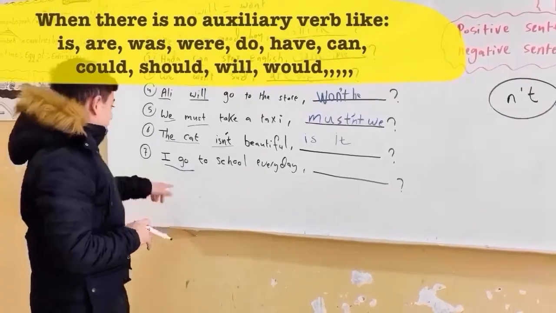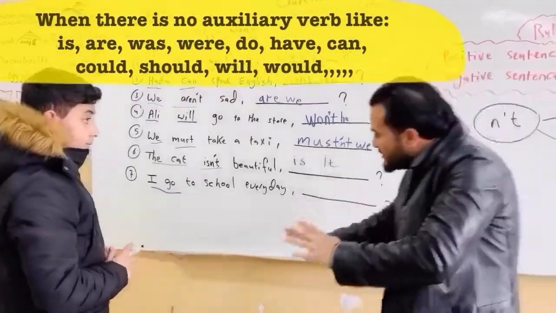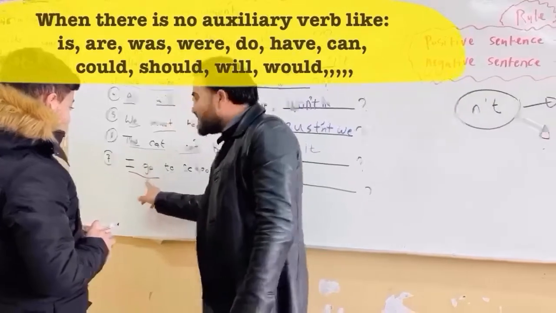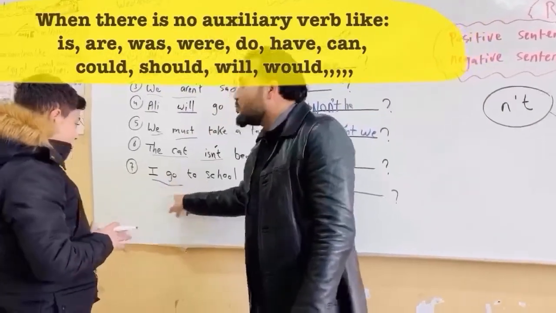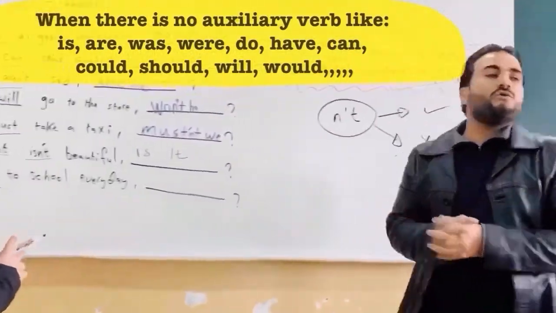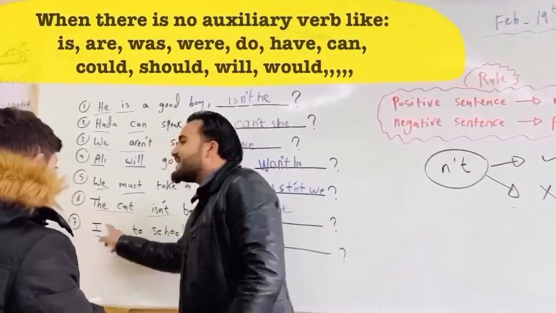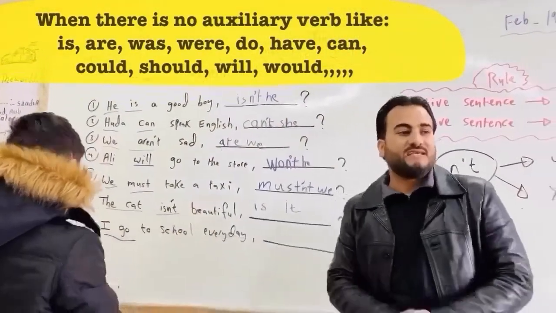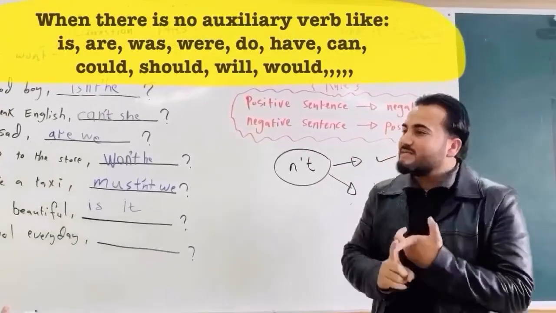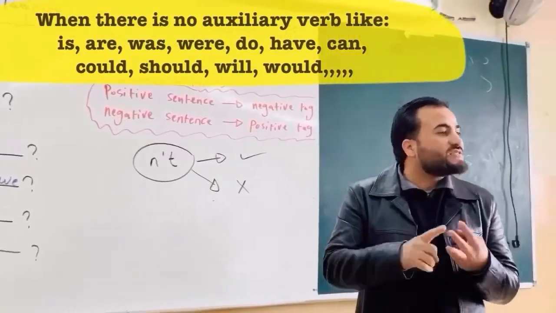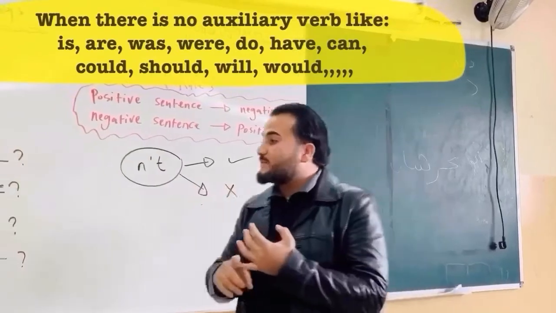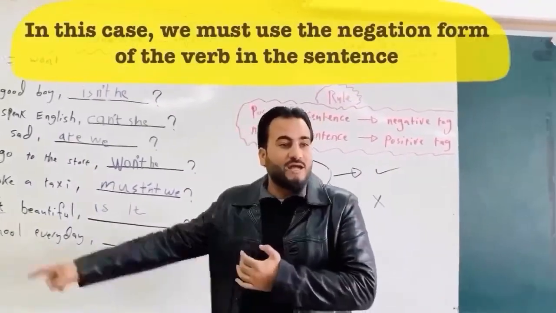I, this is the subject, yes. You have to work here on the subject and the verb. So, go. Who knows what is the tense here? Is it present? Is it past? Continuous? Is it present continuous? Is it present simple? Simple.